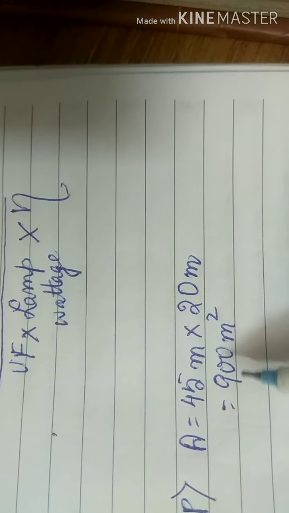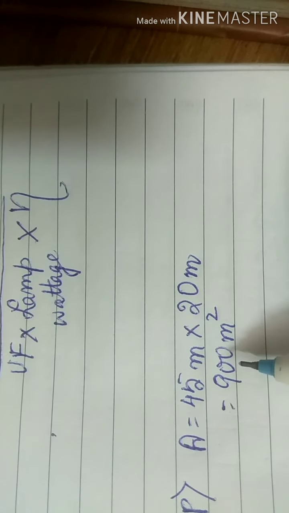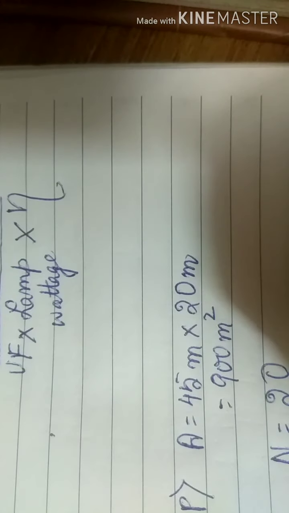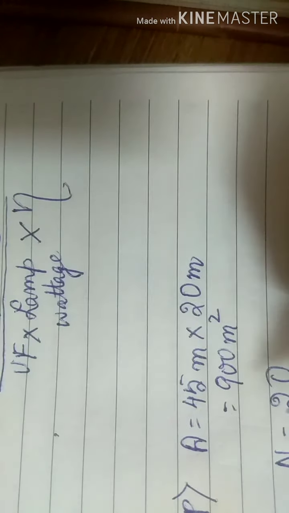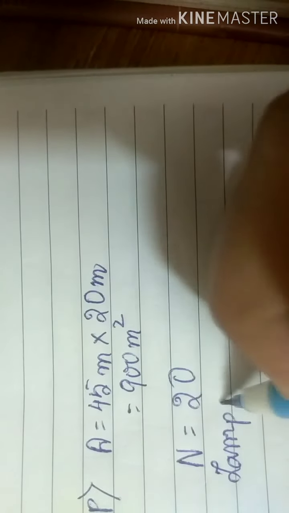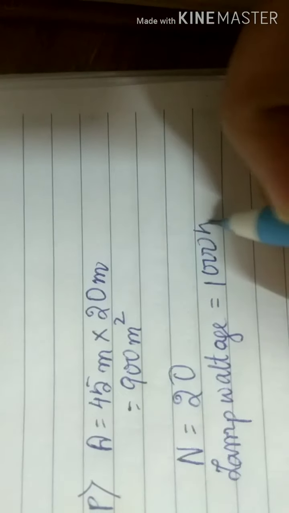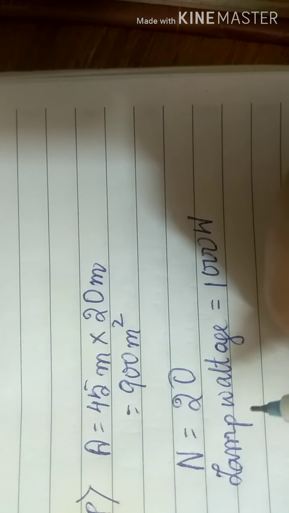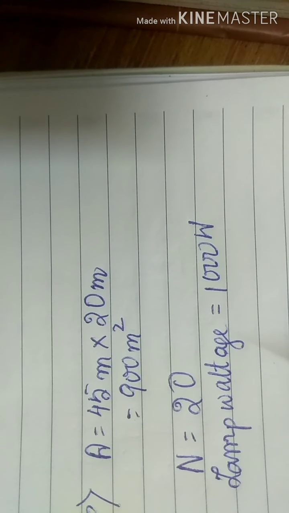The front of a building with this area is illuminated by 20 numbers of, so capital N is equal to 20, 1000 watt lamps. So lamp wattage is equal to 1000 watts, arranged so that uniform illumination on the surface is obtained.